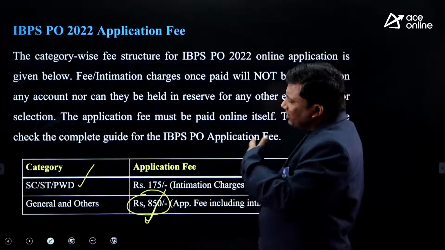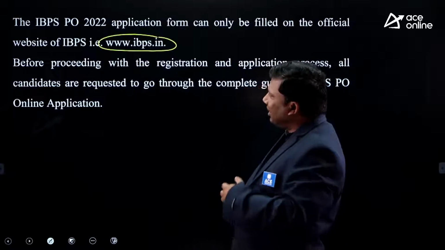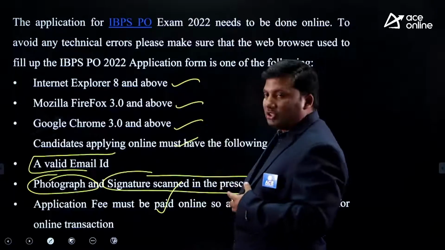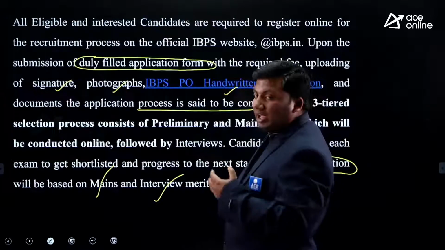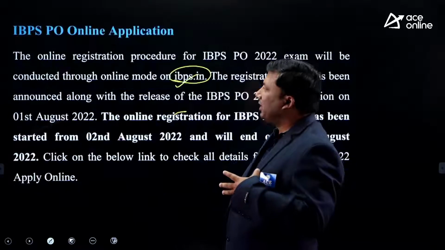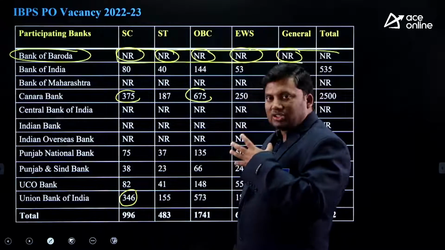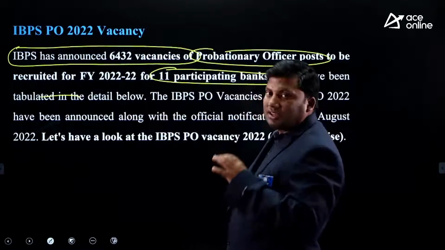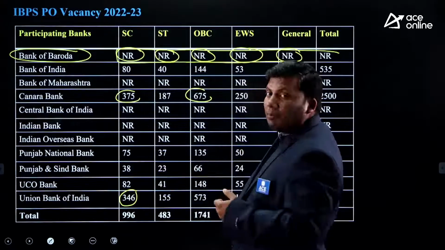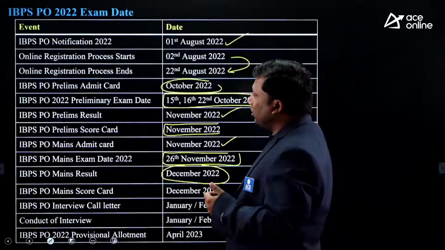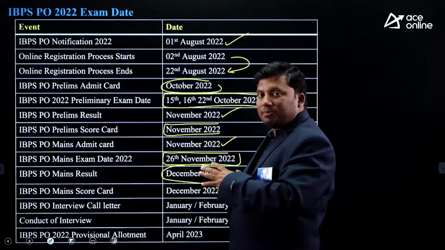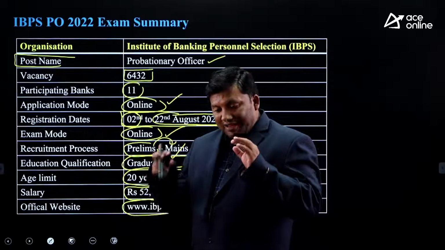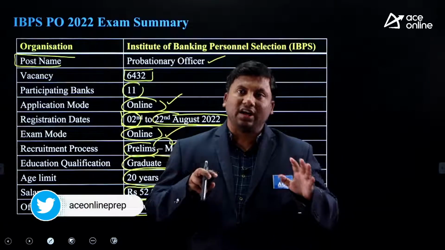Basic category: it is educational qualification related things. What is the website where you can know further information, right? How I can apply, what are the things that I should keep in mind. Online registration, how many vacancies are there, right, across all the banks. There are certain banks like Bank of Baroda which have not reported yet. What is the registration process and what are the dates related information. I hope I gave every possible information.